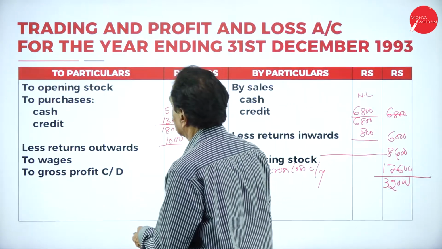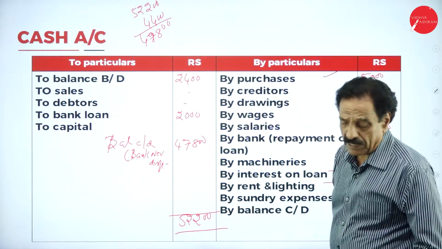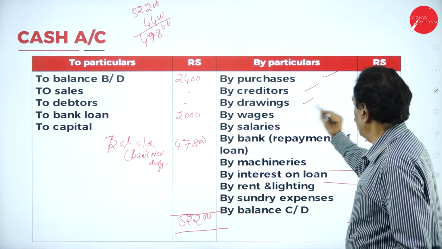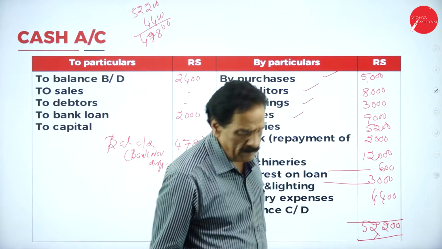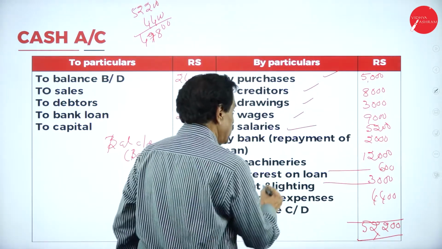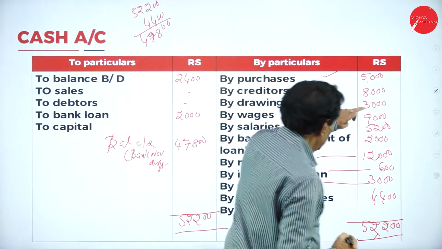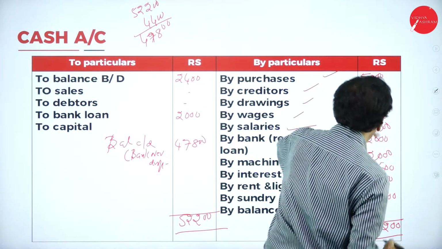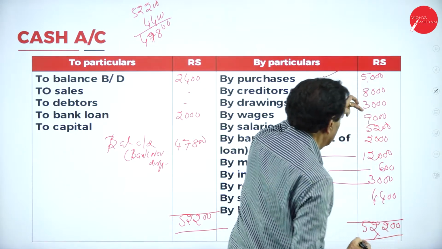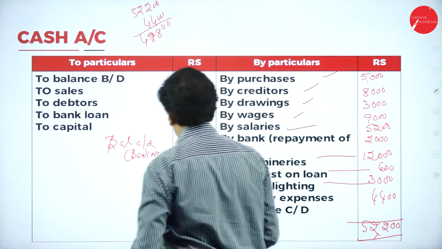Then interest on loan, see that in your cash account. By purchase 5,000. By creditor paid 8,000. By drawing 3,000. By wages 9,000. By salary 5,200. Bank loan repayment 2,000. Then it is 12,000. Machinery 600. Adding these up, the total is 52,200.